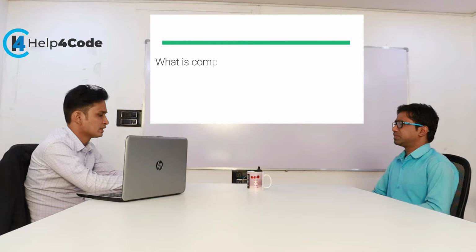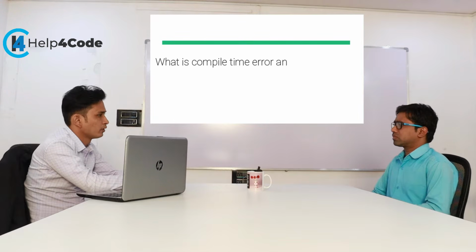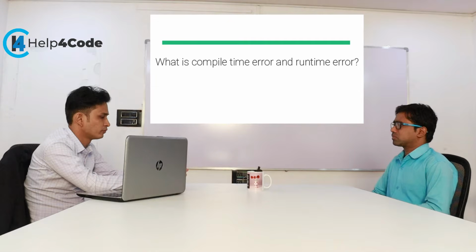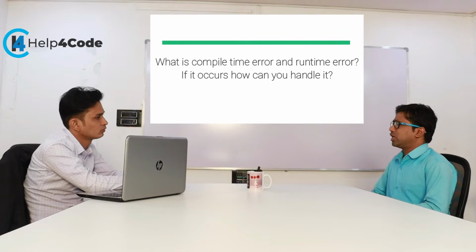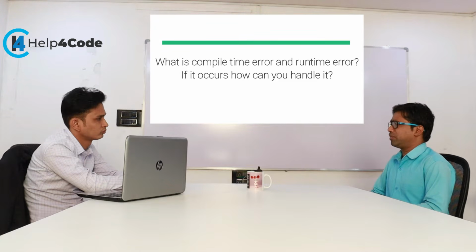What is a compile time error and what is a runtime error? Suppose this kind of error comes during your program development, how can you handle it? Actually compile time error means a syntax error. This is generally a syntax error which comes before running the program, and runtime errors occur due to bad logic of the program, or we can say poor knowledge of programming on the part of the user. So there may be chances to generate runtime errors.